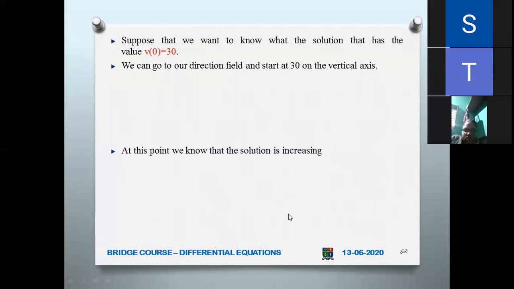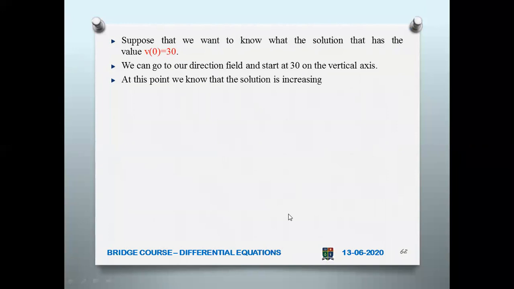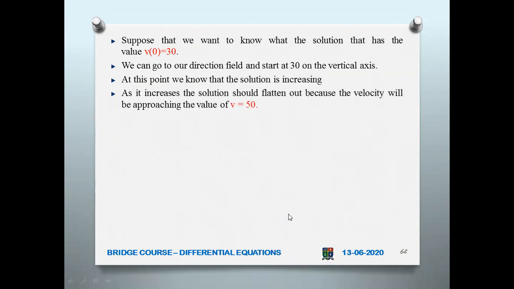Suppose that we want to know the solution that has v of 0 equal to 30. That is, at time t equal to 0, the velocity happens to be 30. Then at this point the solution is actually increasing.